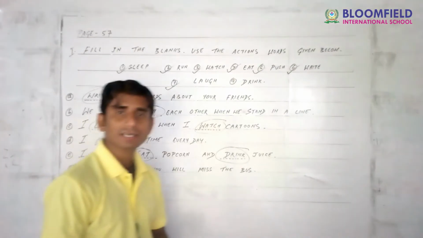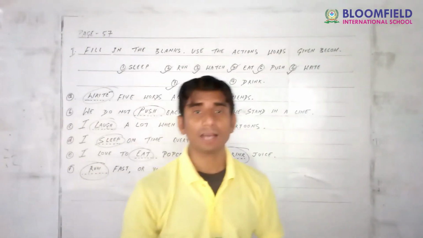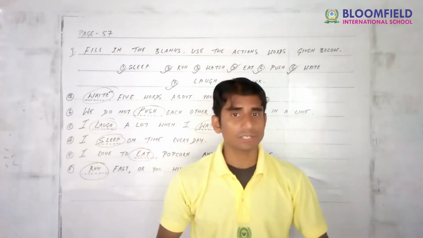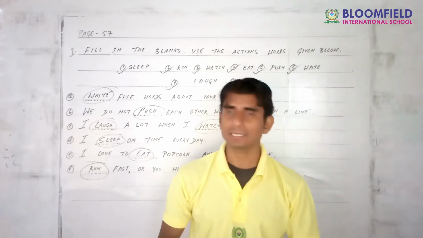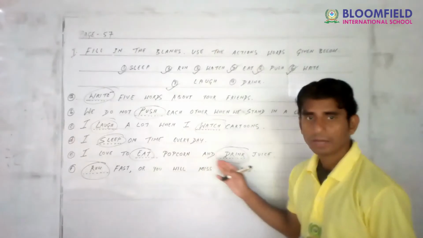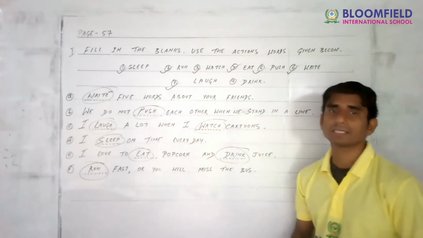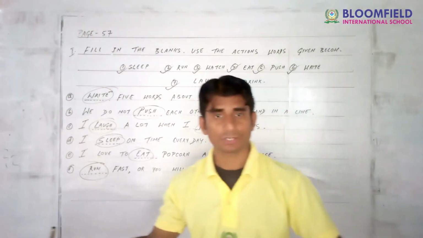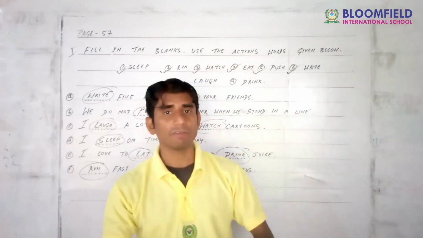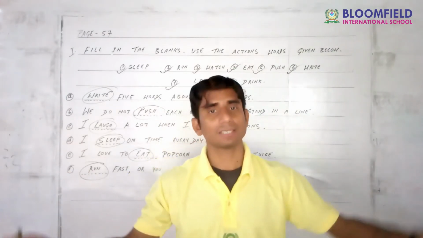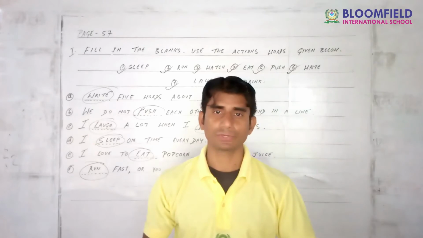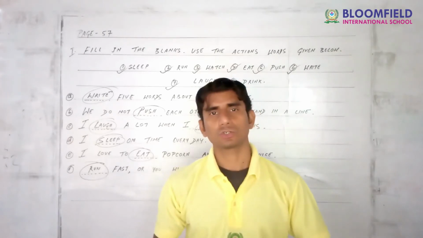All these circled words are action words. Always remember guys, all these circled words which you have filled in just now in the brackets are all action words. These action words are also called verbs. These are examples of verbs. Now come, let's go to the next page.